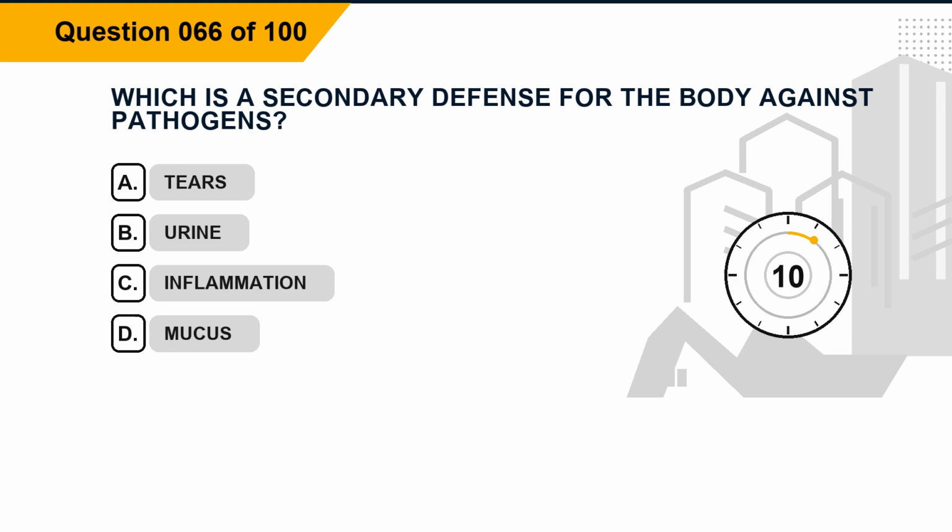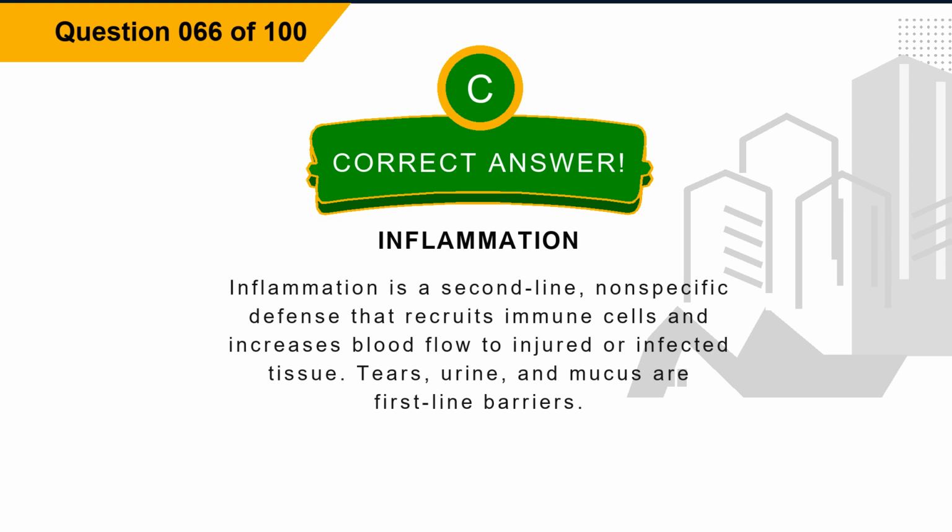Question 66. Which is a secondary defense for the body against pathogens? Option A, tears. Option B, urine. Option C, inflammation. Option D, mucus. The correct answer is option C, inflammation. Explanation. Inflammation is a second-line, non-specific defense that recruits immune cells and increases blood flow to injured or infected tissue. Tears, urine, and mucus are first-line barriers.